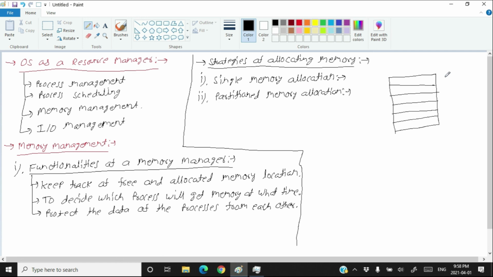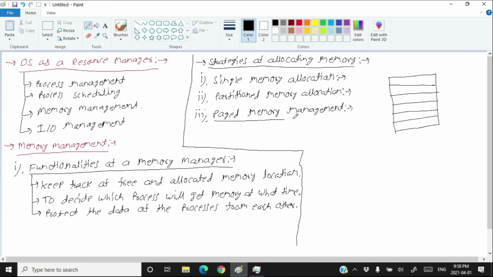Even one running application can be stored in more than one partition, or different partitions can store different applications. The third way is called paged memory management, or paged memory allocation.